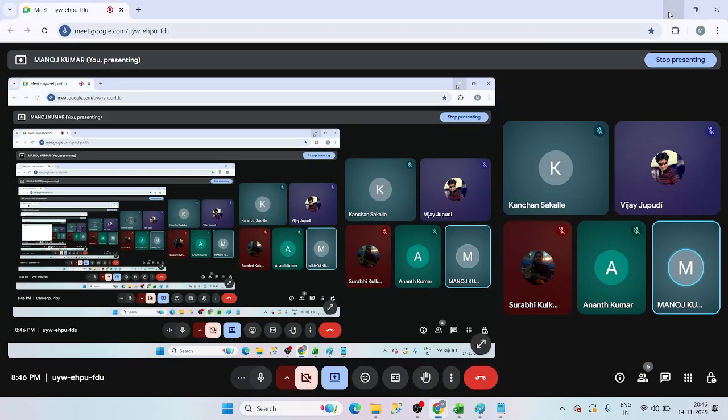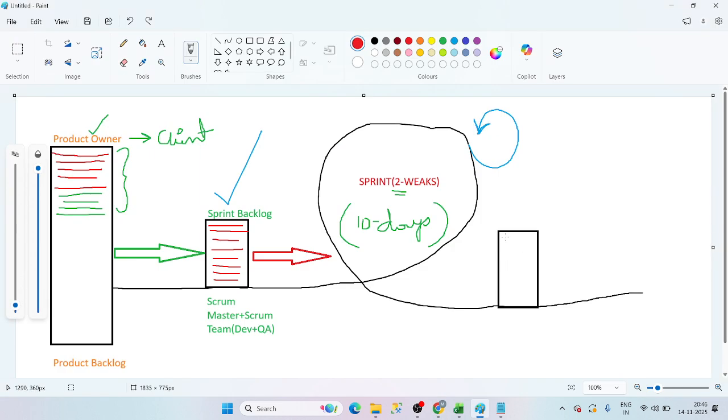I think Vijay is on some work. Okay, let him do his work. He will go through the recording.